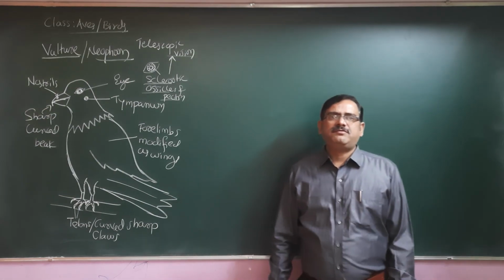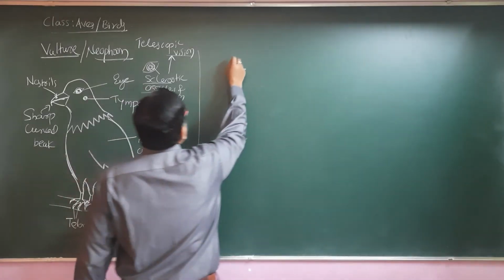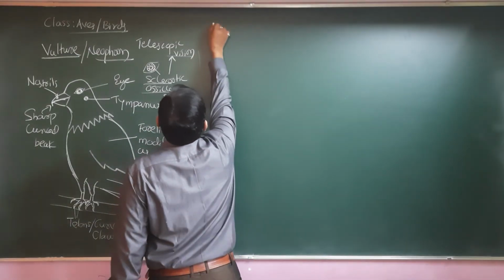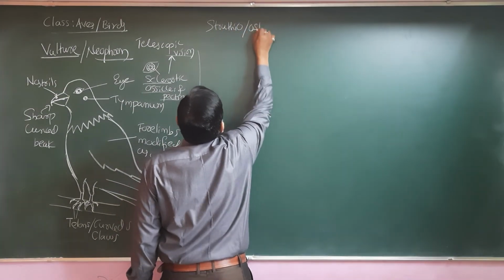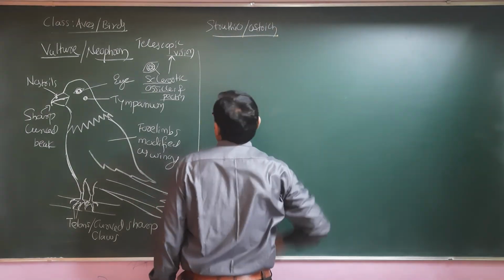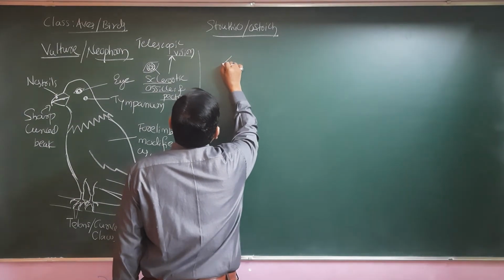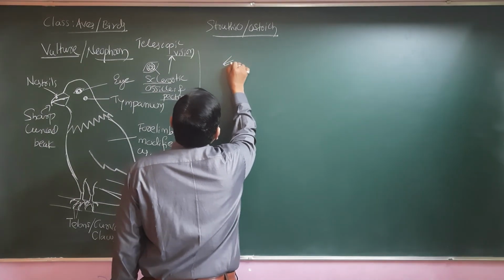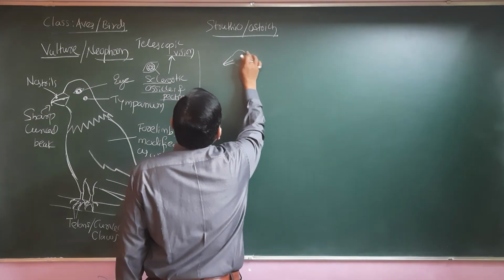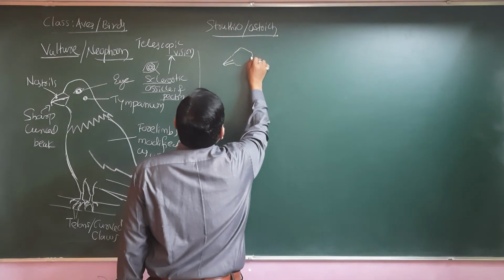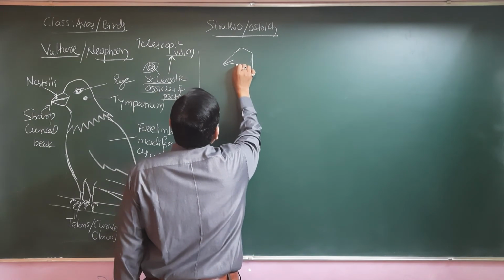The next example we need to know is about the flightless birds. So there is a flightless bird called Struthio, or ostrich. So here the ostrich is mainly the largest size bird on the earth. So the bird is basically very large, and it has a triangular head, and it has a long neck,